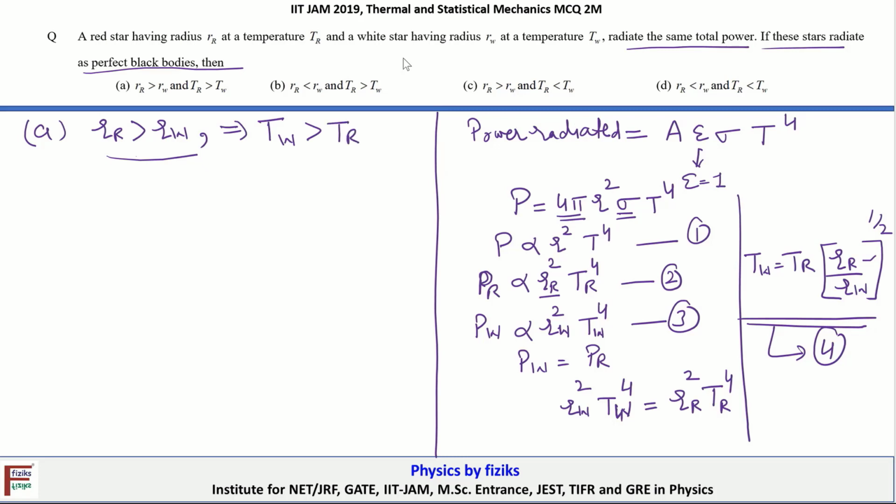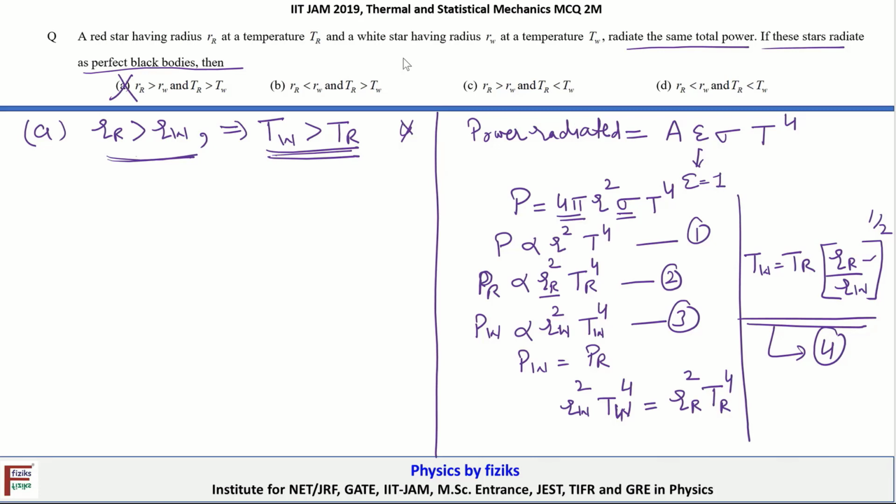If you take a look at option A, it's given that when RR is larger than RW, TR is greater than TW. So that means option A is incorrect. In fact this condition implies that TW is larger than TR. That is the correct one, but the option is written in a wrong way, so therefore option A is incorrect.